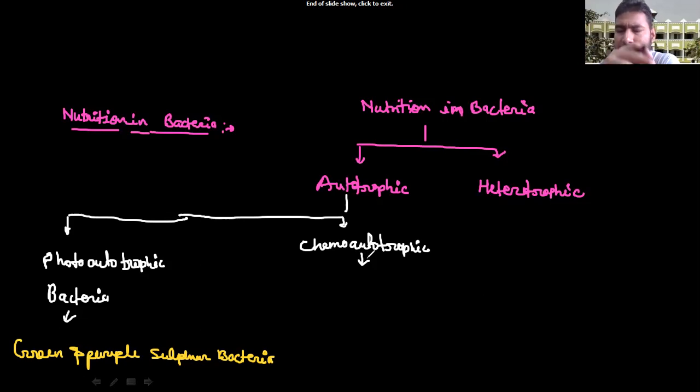This bacteria generally utilizes chemical substances, maybe nitrate, sulfate, phosphate, carbon, hydrogen, any molecules, either in the form of their derivatives or directly. They perform oxidation or reduction, and with the help of this chemical reaction they form ATP, which is used for the metabolic activity of bacteria.